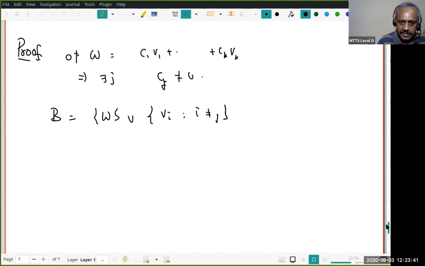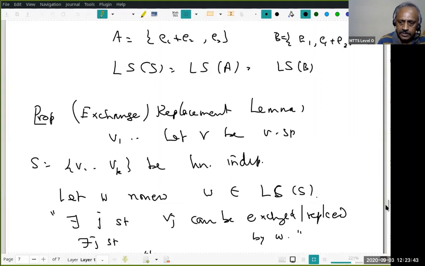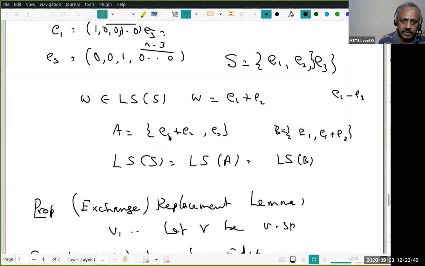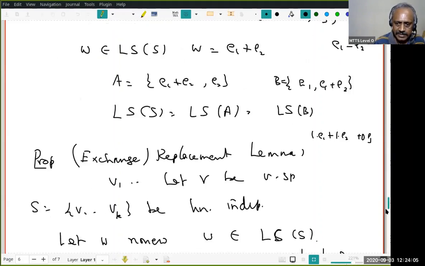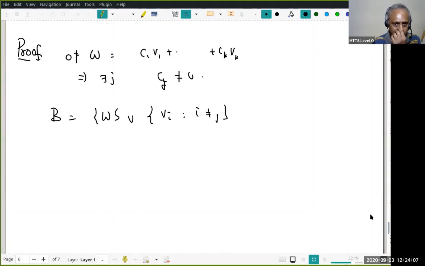Notice that in the earlier case, let us look at E1 plus E2. This is my W, right? When I express it as a linear combination of E1, E2, E3, it is going to be 1 times E1 plus 1 times E2 plus 0 times E3. You understand? Therefore, my C1 is non-zero, C2 is also non-zero. So therefore, I could have replaced either E1 or E2 by E1 plus E2. Please understand, take some time, look at concrete examples. It helps us appreciate what is happening. Okay, this is our B.